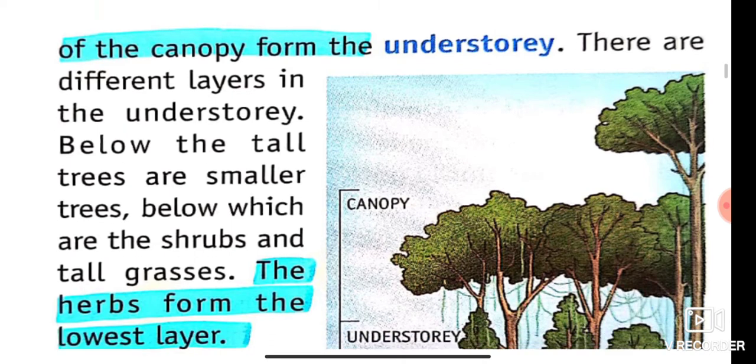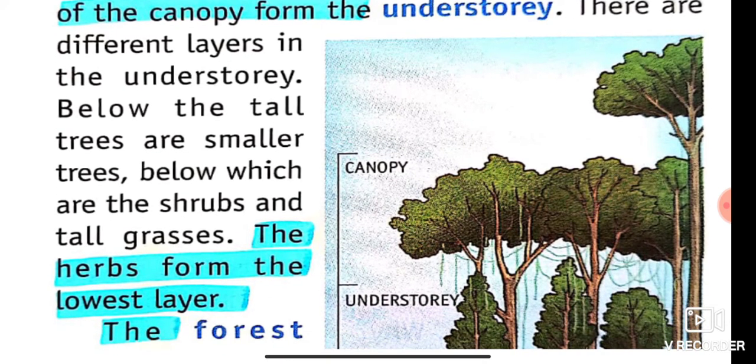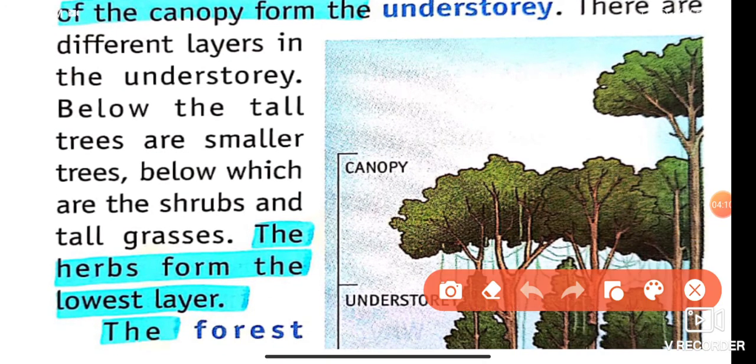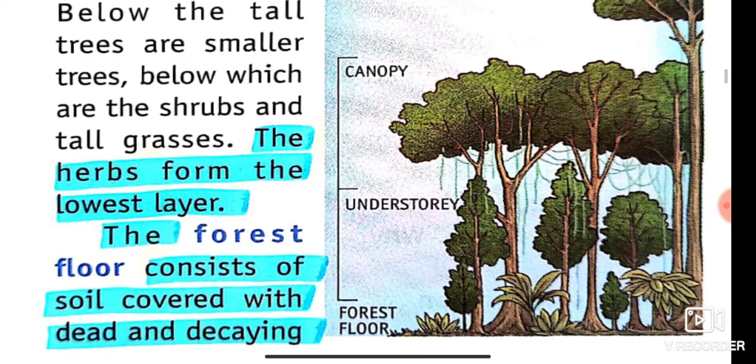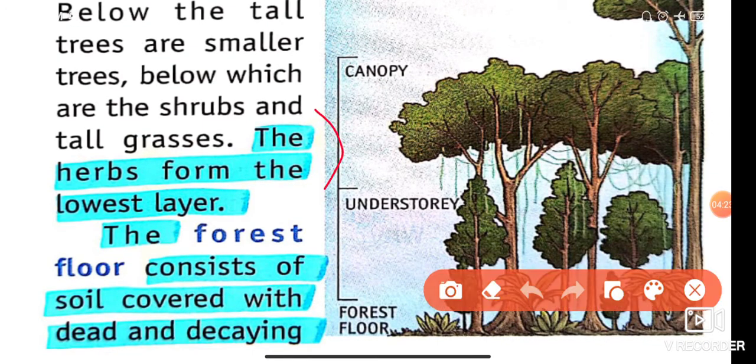Below the tall trees are smaller trees, below which are the shrubs and grasses. The herbs form the lowest layer of the forest. Herbs like mint, coriander, etc. are part of the herbs, and many more herbs are found in the forest. They form the lowest layer of the forest.